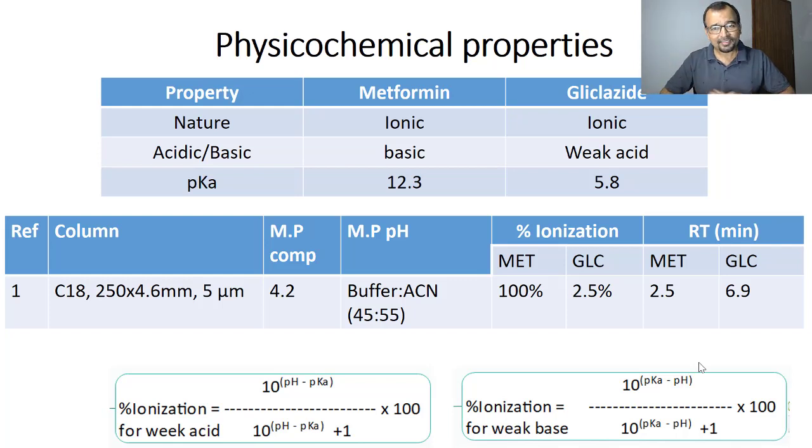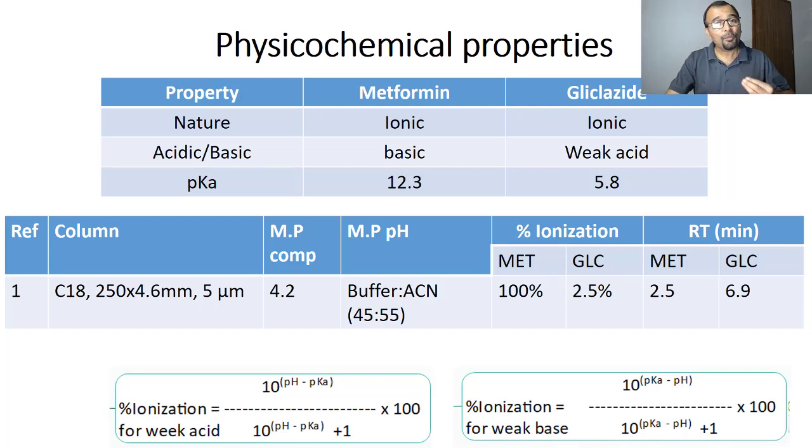So let us connect this percent ionization with polarity. We all know that ionization also determines polarity. So the higher the ionization, the higher the polarity of the compound. So in this case, metformin is 100% ionized.